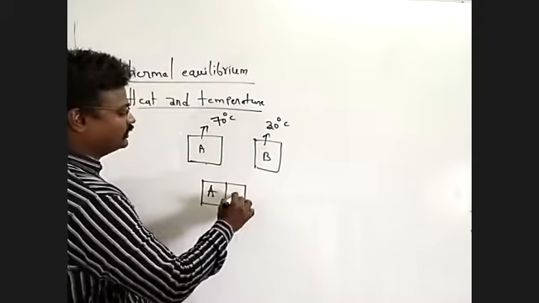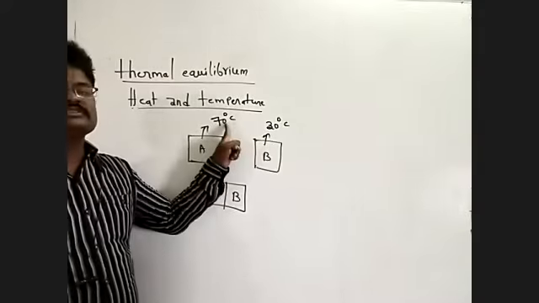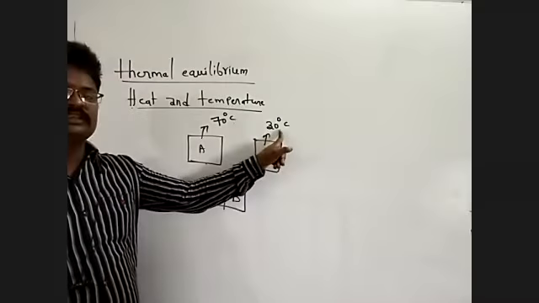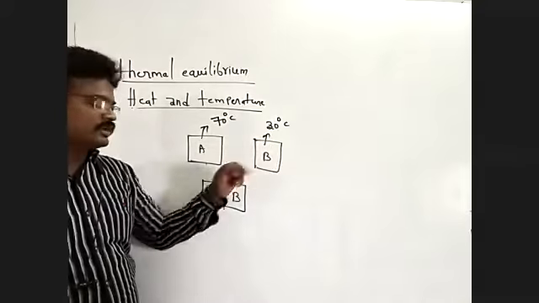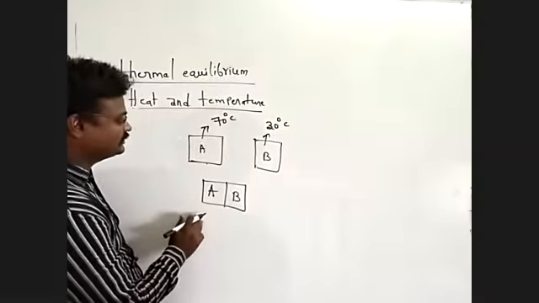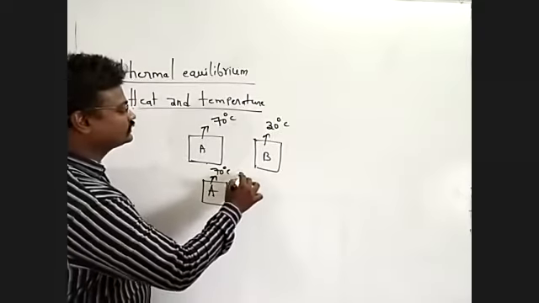This is the A body, this is the B body. This body has 70 degrees Celsius, this body has a temperature of 30 degrees Celsius. Both bodies are in contact with each other. What is the temperature of this body? 30 degrees Celsius.